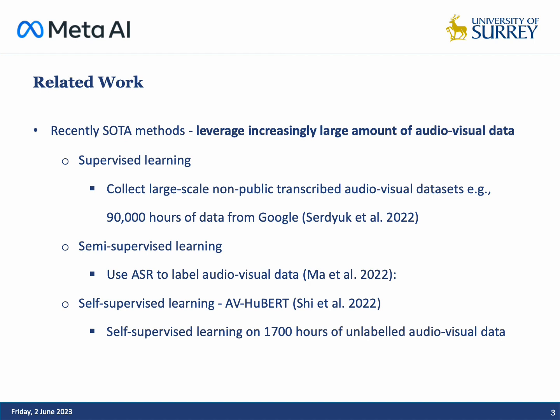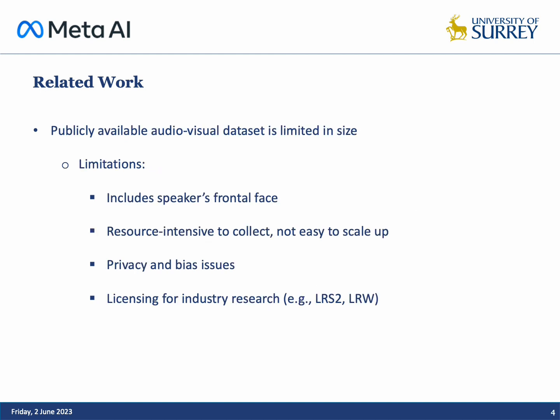The recently reported state-of-the-art results in VSR often relied on increasingly large amounts of video data. These methods can be generally divided into three categories. The first is to collect large-scale non-public transcribed audiovisual datasets, such as Google's 90,000 hours of data from YouTube. The second is to use off-the-shelf ASR models to generate pseudo-transcriptions for unlabeled audiovisual data, and then use the pseudo-labeled data for semi-supervised learning. The third is to explore self-supervised learning on unlabeled audiovisual data, such as the AV-HuBERT method.